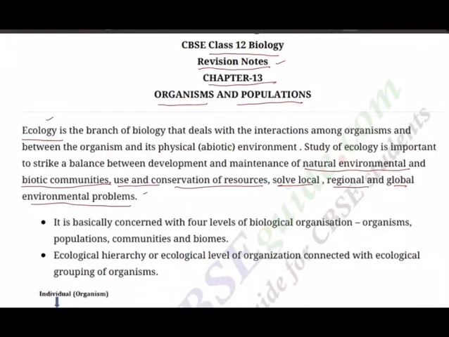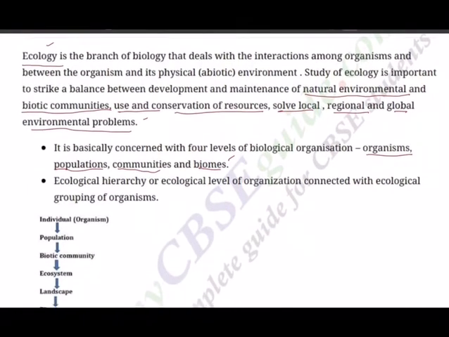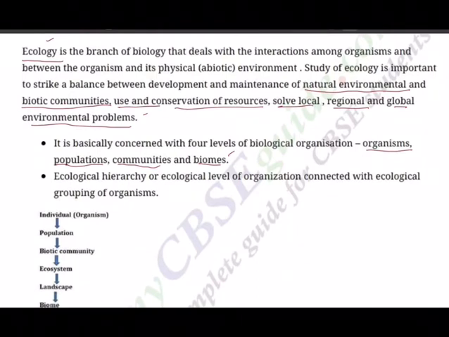Ecology is basically concerned with 4 levels of biological organization, that is, organisms, populations, communities and biomes. The biggest ecosystem is a biome. So this is the ecological hierarchy, or ecological levels of organization, connected with the ecological grouping of organisms.